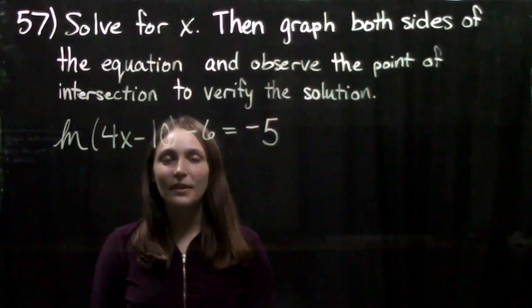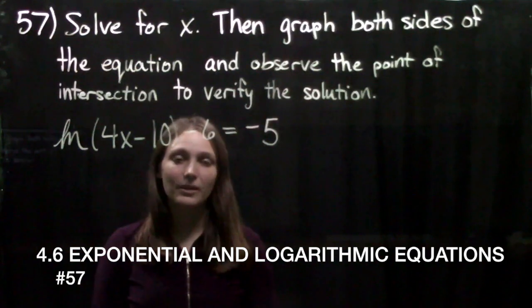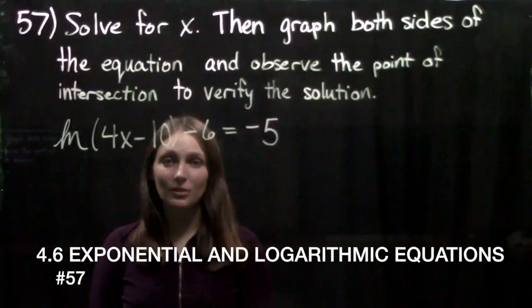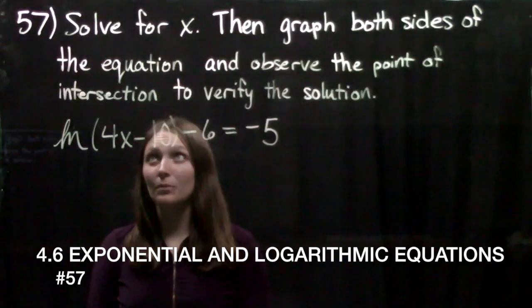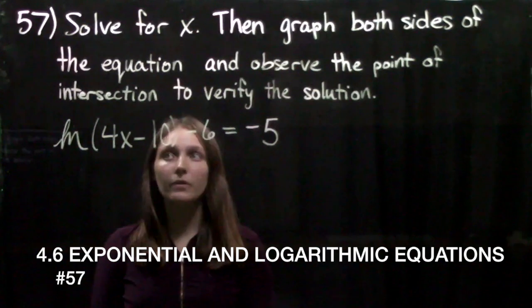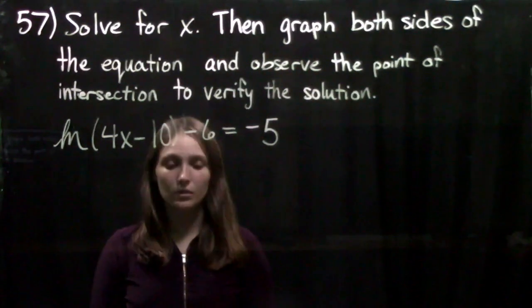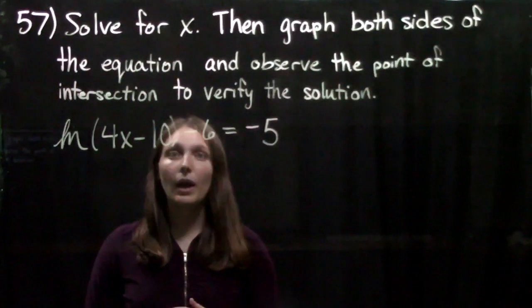Hey guys, in this video we're in chapter 4 on exponential and logarithmic functions, and we're in section 6 on exponential and logarithmic equations. And in this video we're doing problem number 57, which says solve for x, then graph both sides of the equation and observe the point of intersection to verify the solution. So first thing that we want to do is solve for x.